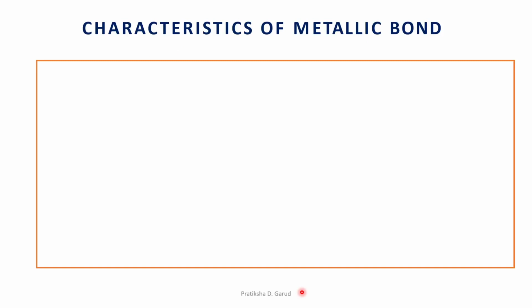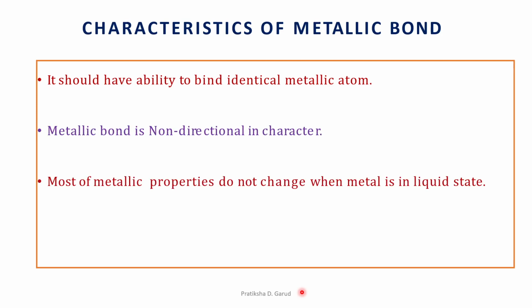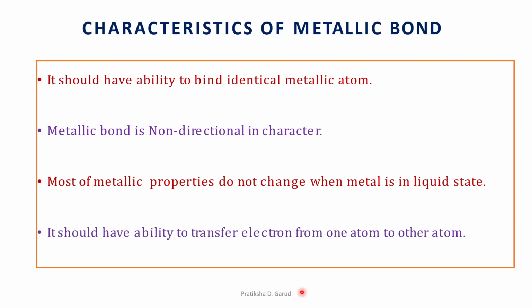So let us see the characteristics of the metallic bond. It should have the ability to bind identical metallic atoms. The metallic bond is non-directional in character. Most of the metallic properties do not change when the metal is in the liquid state, and it should have the ability to transfer electrons from one atom to another atom.